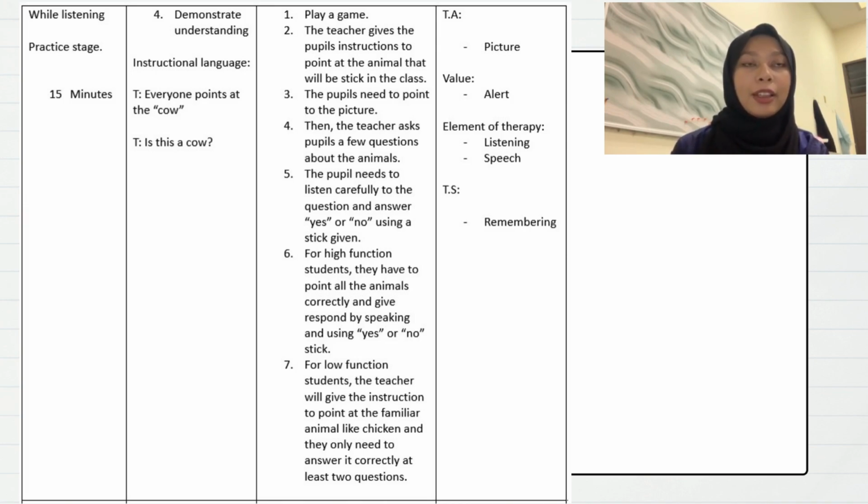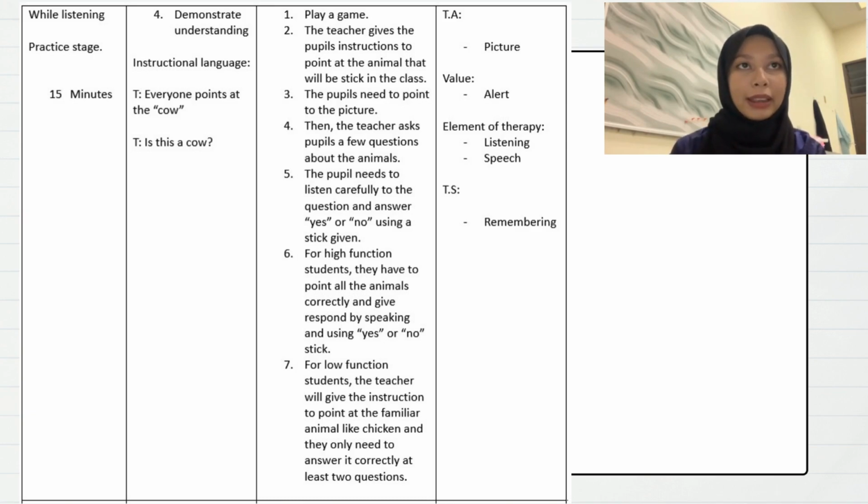Next is element of therapy. For this activity, the element of therapy is listening and speech because it can help people to improve their listening skill and speaking skill by giving their response.